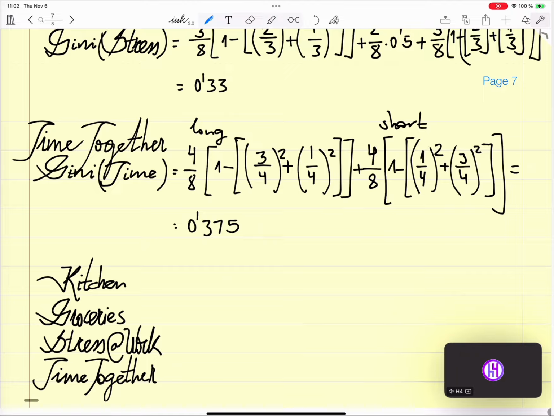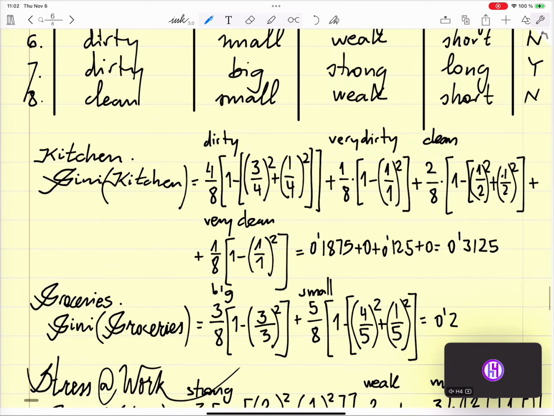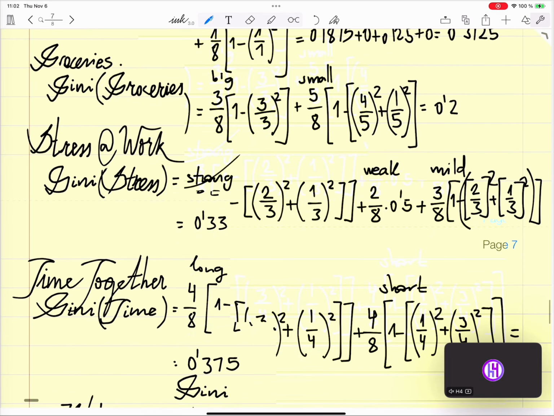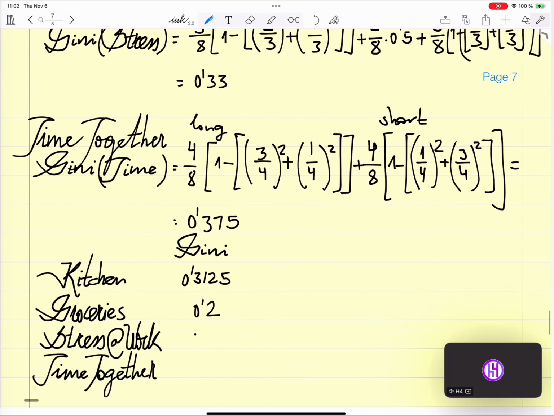Okay, and the Gini is 0.3125, 0.2, 0.33, and 0.375. So our criteria is groceries.